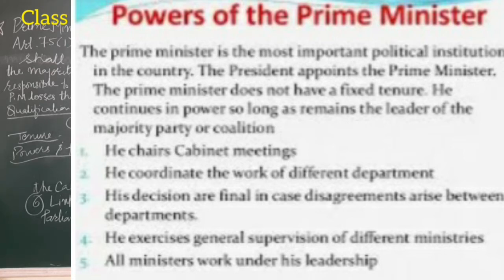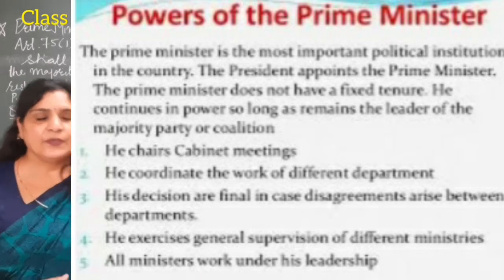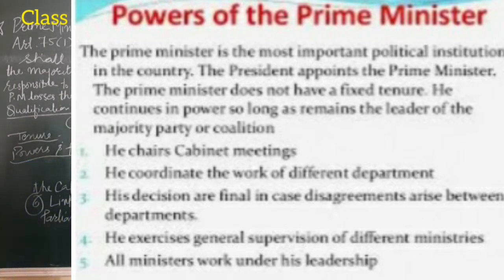Next, he is chairman of the Planning Commission, and the new name of the Planning Commission is Niti Aayog. As chairman of the Planning Commission, he plays a very important role. It covers all the spheres of the activities of both the center and the states. It has become a super cabinet under the leadership of the Prime Minister. All the important decisions regarding economic policies are taken by the Planning Commission under the chairmanship of the Prime Minister.